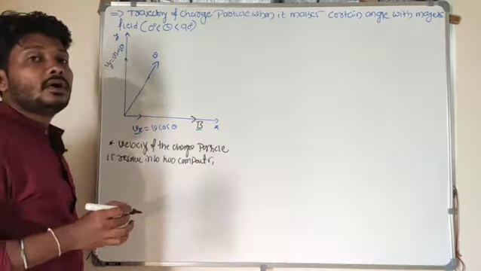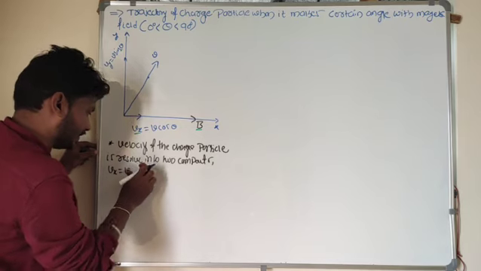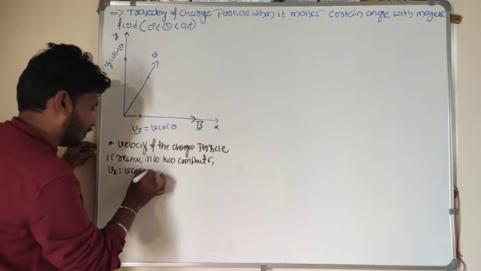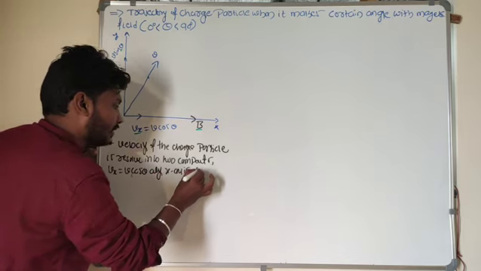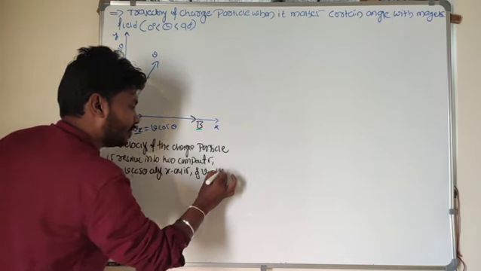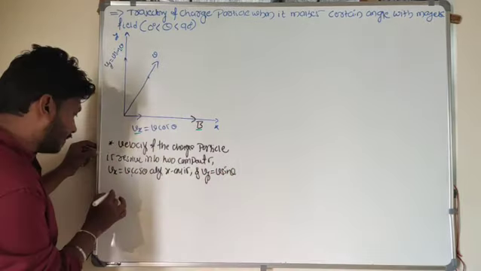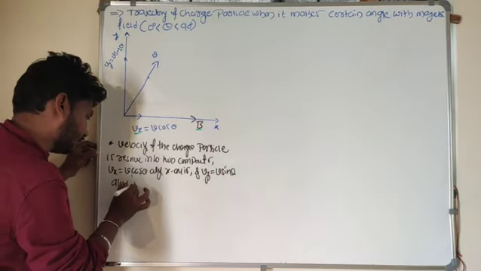What are those components? v_x = v cos theta along the x-axis, and v_y = v sin theta along the y-axis.